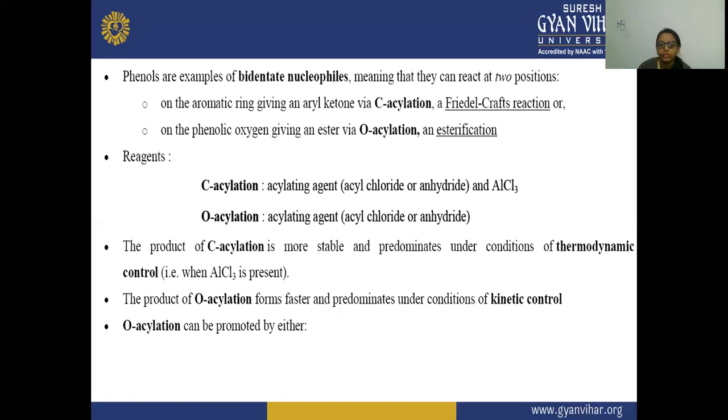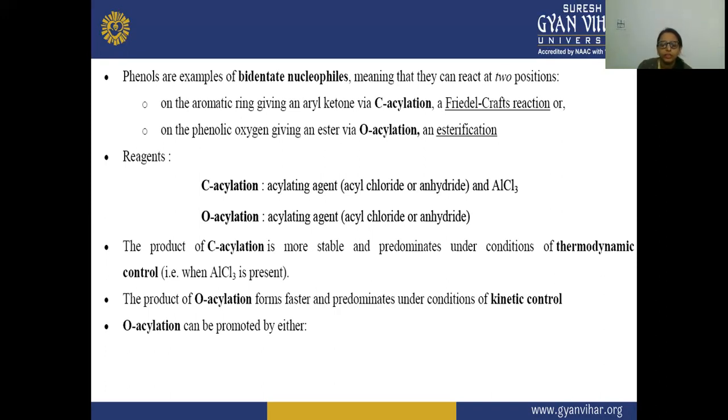So here phenols are an example of bidentate nucleophile, and they react at two positions. Firstly, on the aromatic ring, they give an aryl ketone via this C acylation, that is a Friedel-Crafts reaction, and secondly, the phenolic oxygen gives an ester via O acylation.